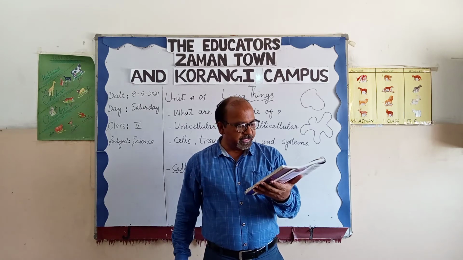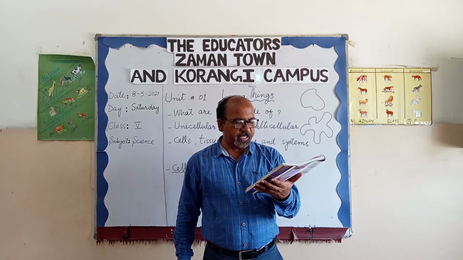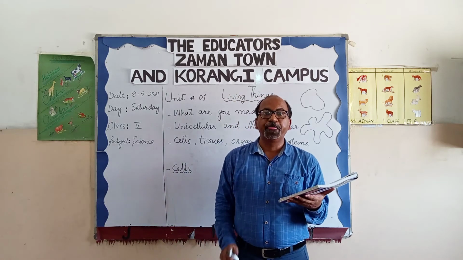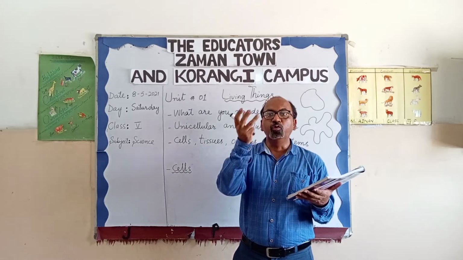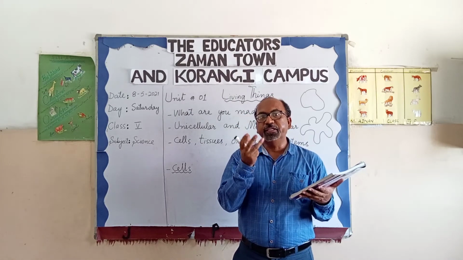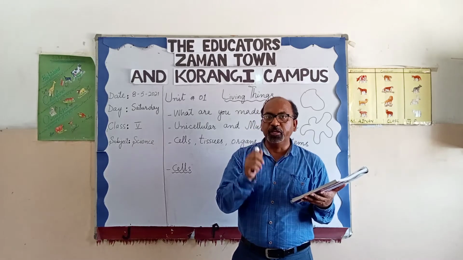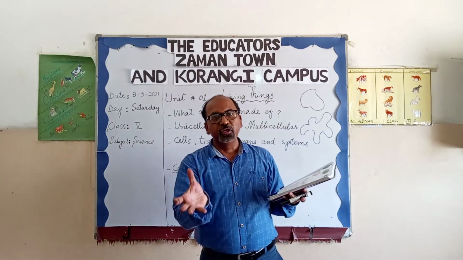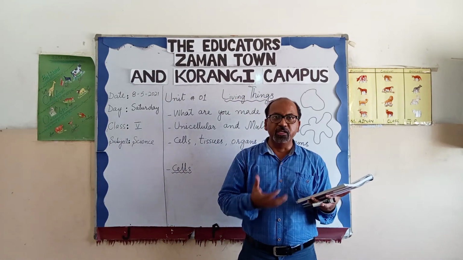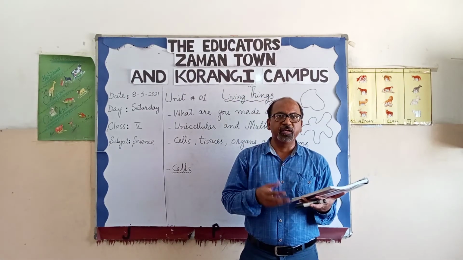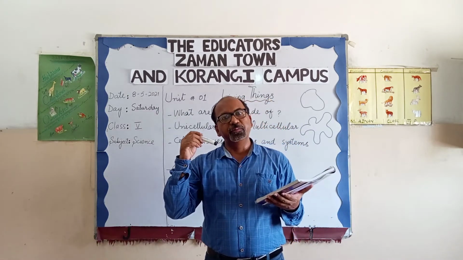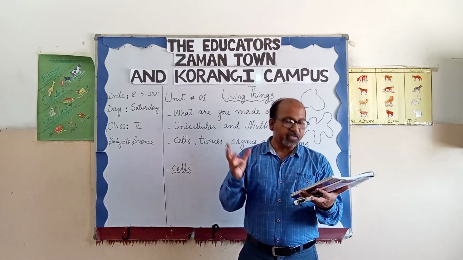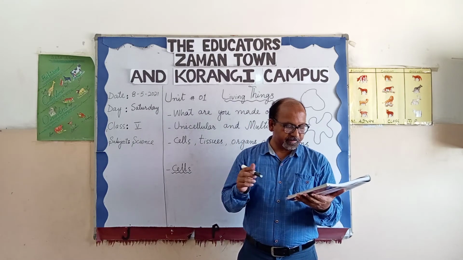The last paragraph is, in plants, 2 different cells perform specialized functions. For example, root hair cells. Now we are talking about the plants. The roots are actually made up of root hair cells. And the function of the root hair cells is to absorb the water and minerals for the growth of the plant, because all the functions are performed in presence of water and the minerals.